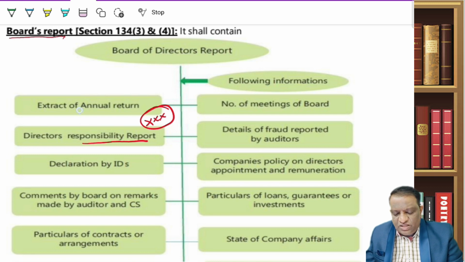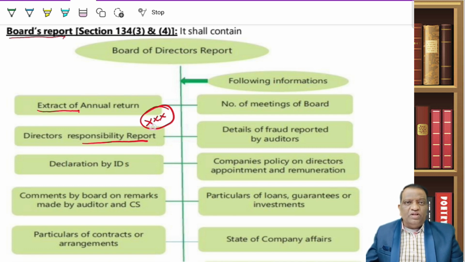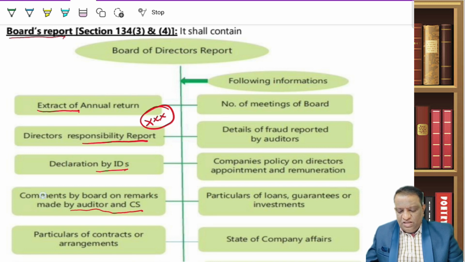Otherwise, if you have a look at it, it will have the extract of annual return, and it will have a director's responsibility statement, which is the most important. If at all there is a question for you out of this board report, it would be on this director's responsibility statement. We will discuss further. And then it will contain the declaration of independent directors, and wherever there are comments by the auditors and the company secretary, the board would have given their comments against them.